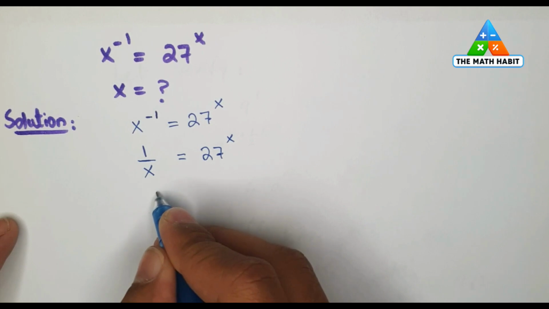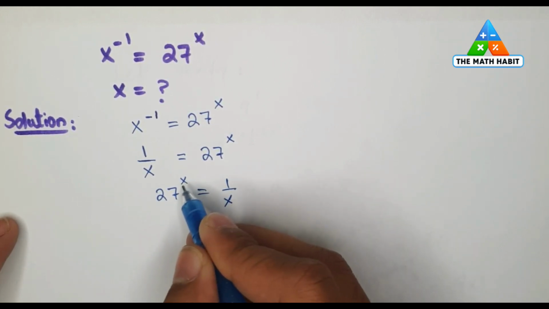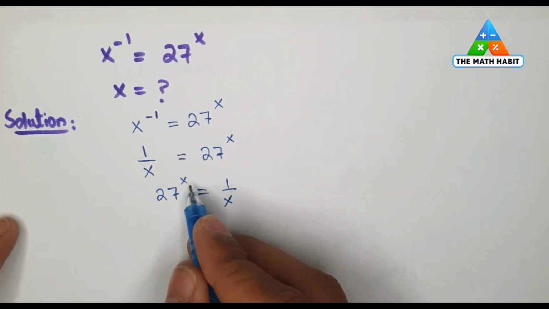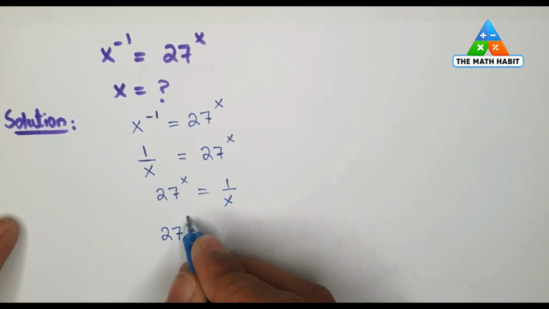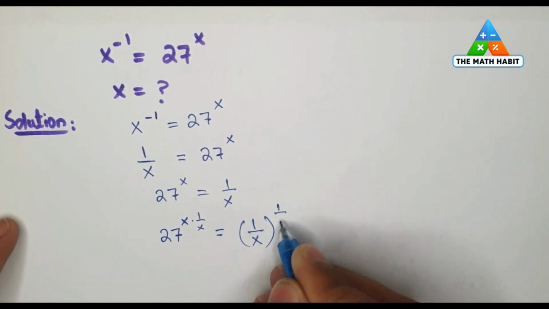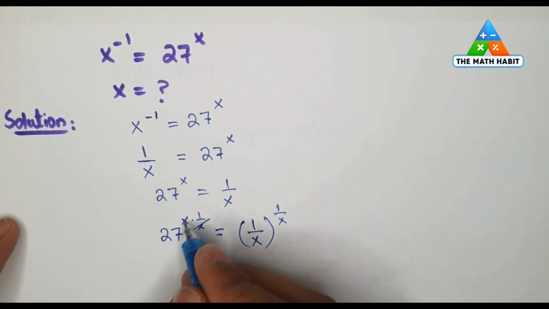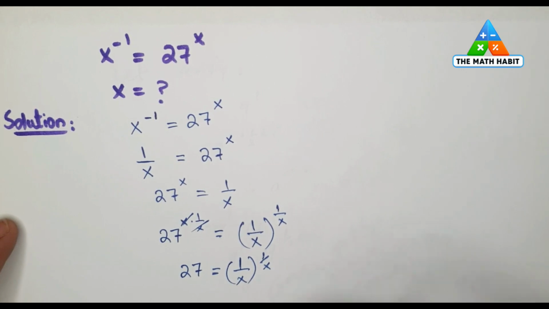Now I'll just write it as 27 power x is equal to 1 over x, and to eliminate this x in the power I'll multiply the power 1 over x on both sides of the equation. So let's follow. 27 power x into 1 over x will be equal to 1 over x whole power 1 over x. This and this will be cancelled out on the left hand side, and 27 will be equal to 1 over x power 1 over x.